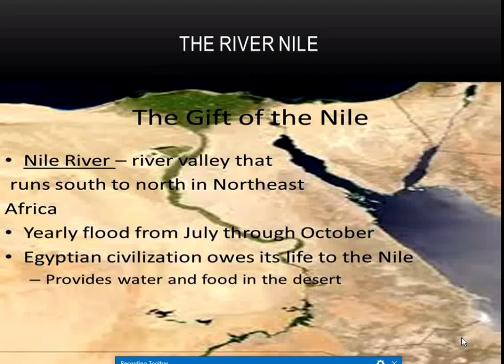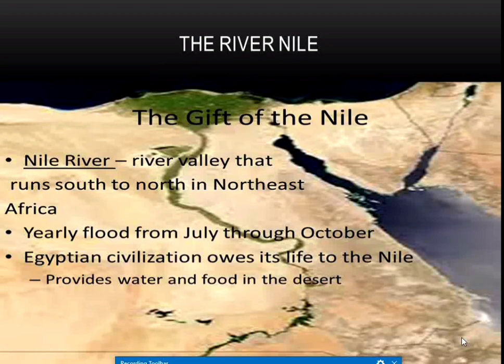The river responsible for the Egyptian civilization was the river Nile. It is the gift of the Nile. The Nile River Valley runs south to north in northeast Africa. It floods yearly from July through October.